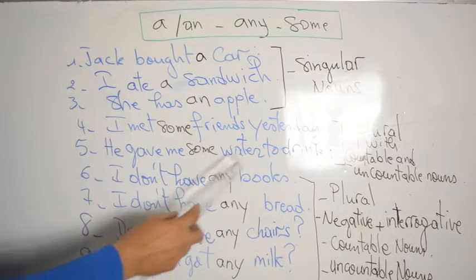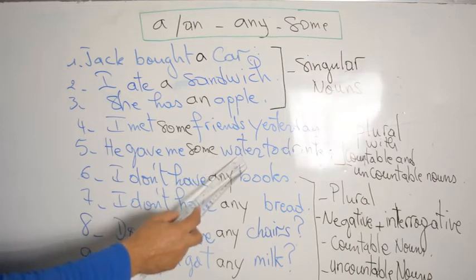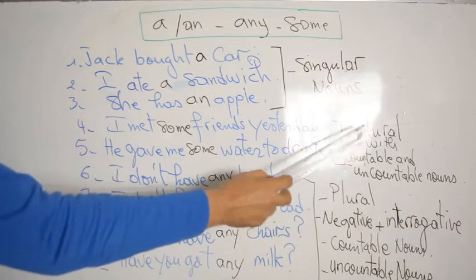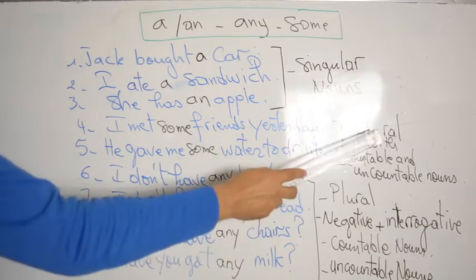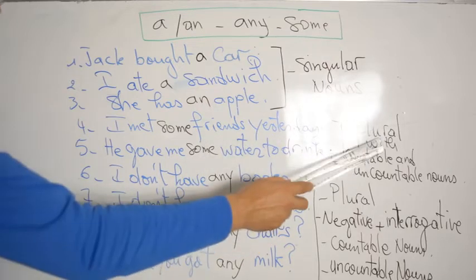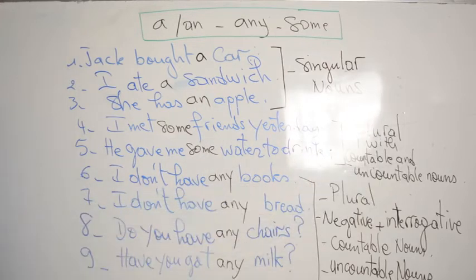Here, some water to drink. We use some with uncountable nouns. So, as a conclusion here, we use some with plural nouns, like we have here, with countable and uncountable nouns.